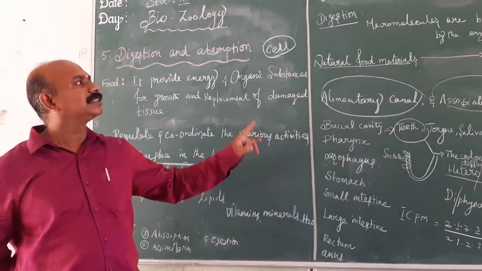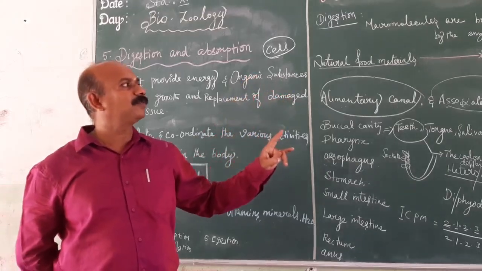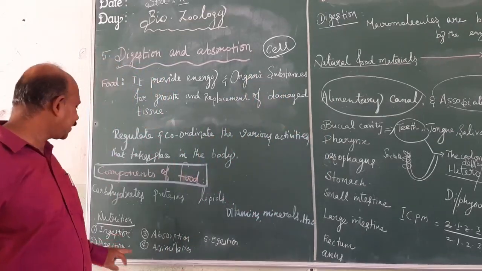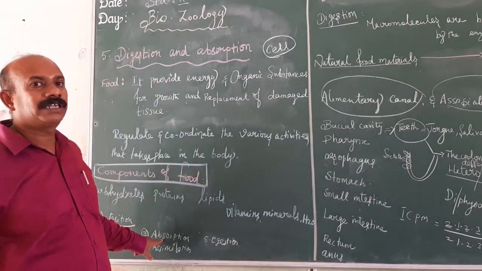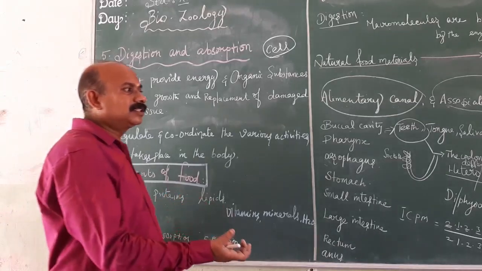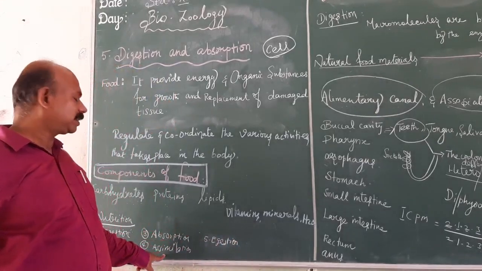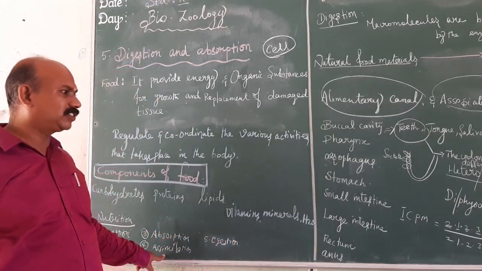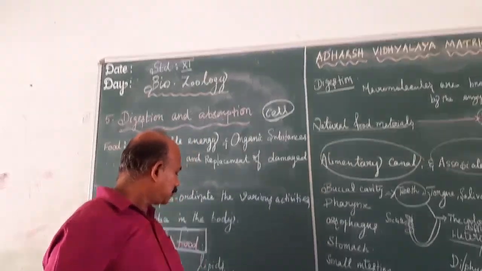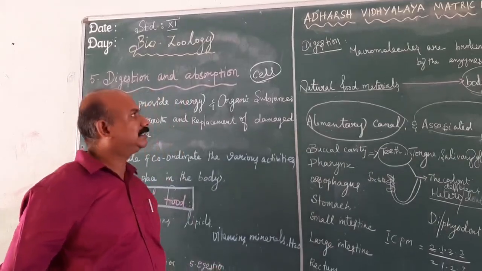Natural or large food materials are converted into body food materials or smaller food materials, which is known as digestion. Third, the absorption of the digested energy from the small intestine to various parts of the body is known as absorption. Then the utilization of energy is known as assimilation. Last, the undigested materials are sent out through the anus, which is known as egestion.